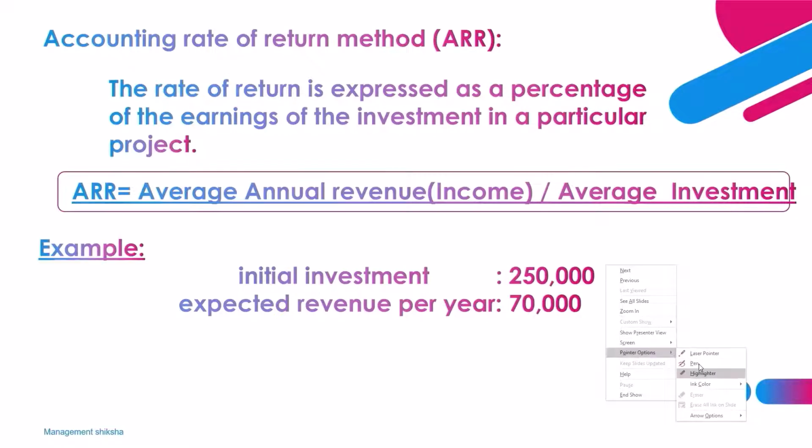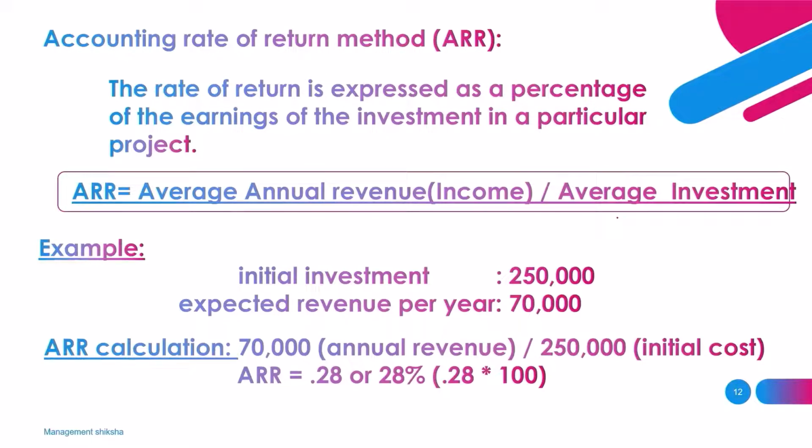As per the formula, the annual revenue of 70,000 divided by the average investment of 2,50,000 gives 0.28. If we multiply by 100, we get 28% as the accounting rate of return. This is one basic example.